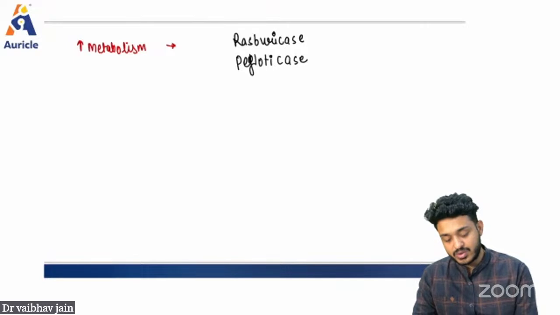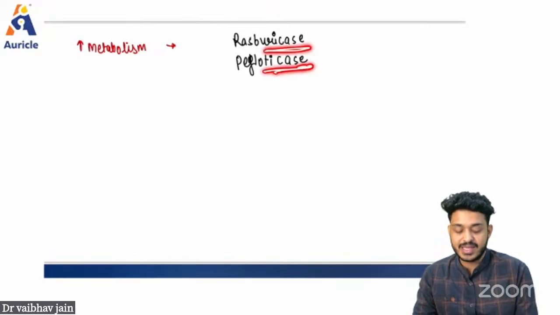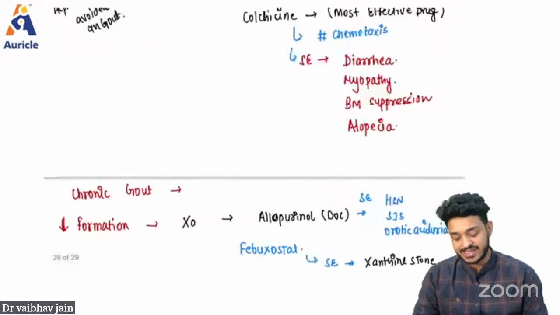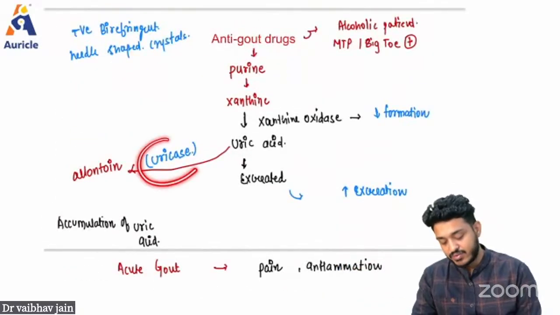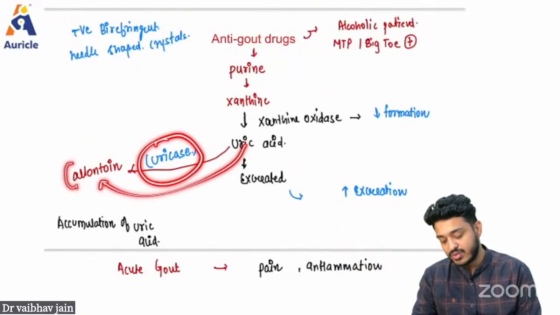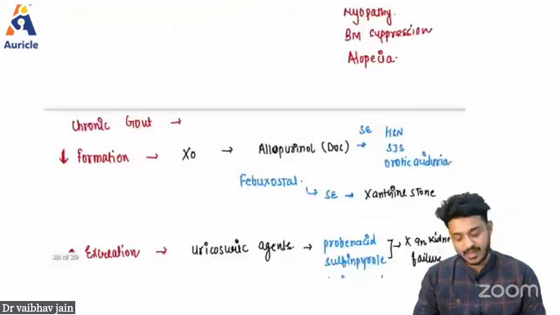Can you appreciate that both of them are uricase-type enzymes? These uricase enzymes are given from outside to convert uric acid into allantoin. This is the third method we have.